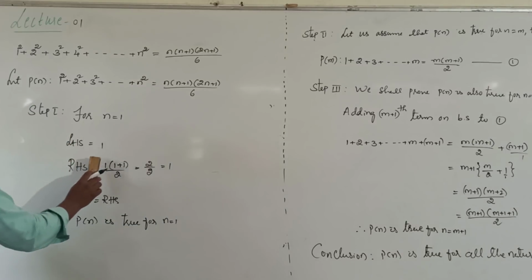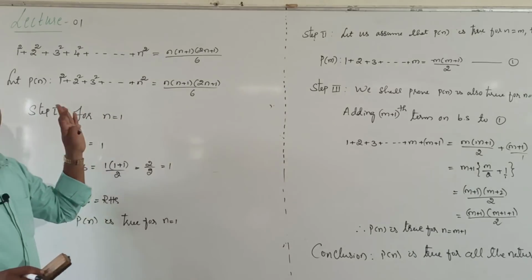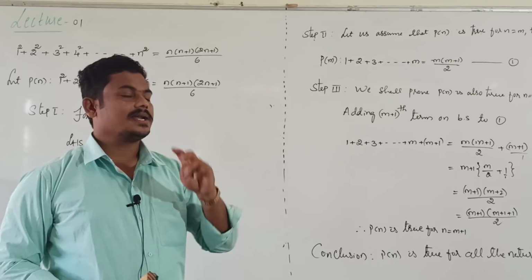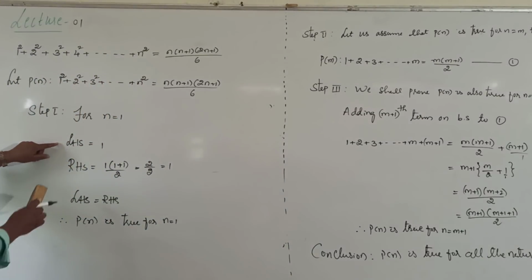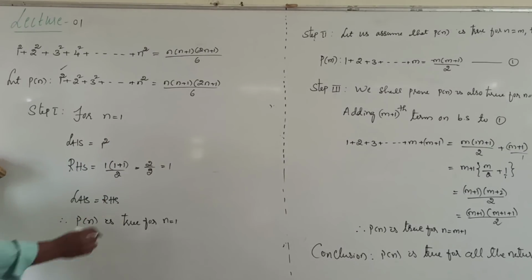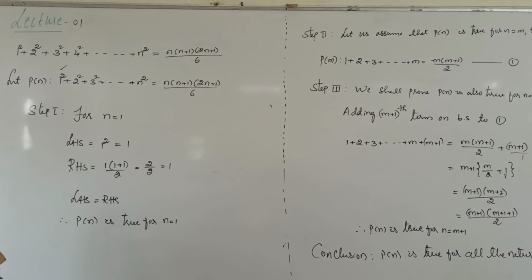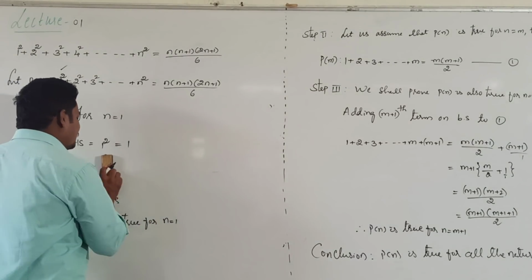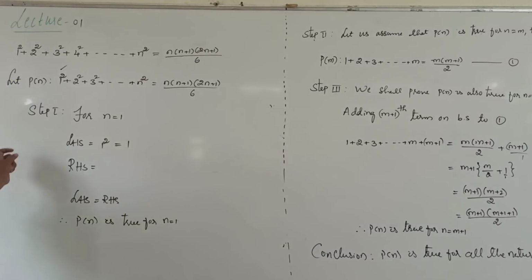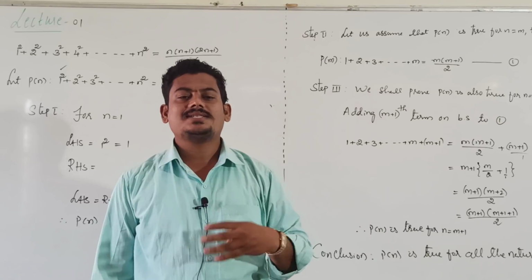Step 1, verification for n equal to 1. For n equal to 1, what is our LHS? In LHS, n equal to 1 means first term itself, that is 1 square. 1 square is equal to 1 only. Then similarly consider RHS and put n value 1. If it gives 1, then LHS is equal to RHS.